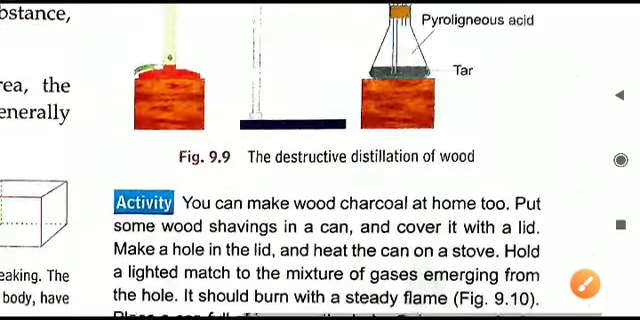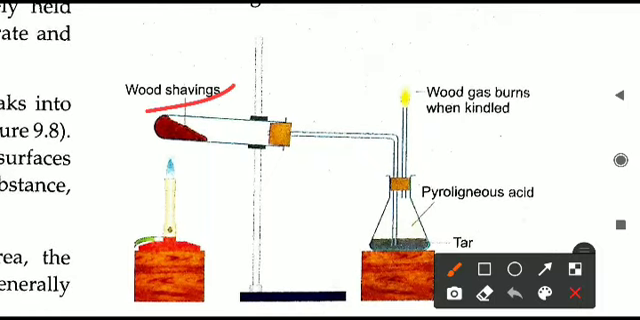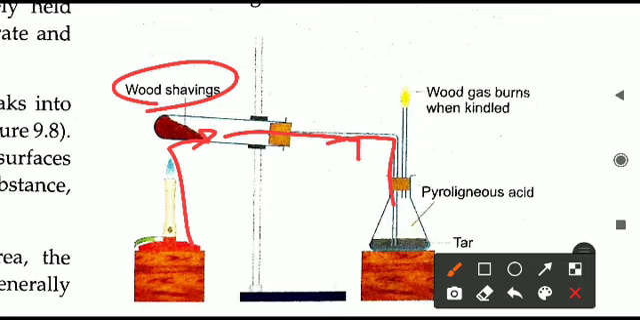Observe the diagram here, then you will understand better. So we have taken this wood shaving, and we are heating it. On heating, what will happen? The wood gas will start moving forward, and the wood charcoal will also start coming here. When it comes here, what will happen?